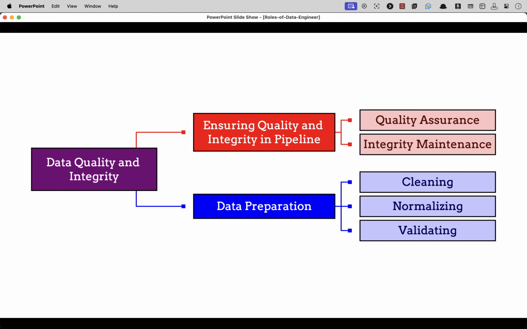Data quality and integrity. 1. Data engineers are responsible for ensuring the quality and integrity of the data as it flows through the pipeline. 2. This includes cleaning, normalizing, and validating the data before it is stored.